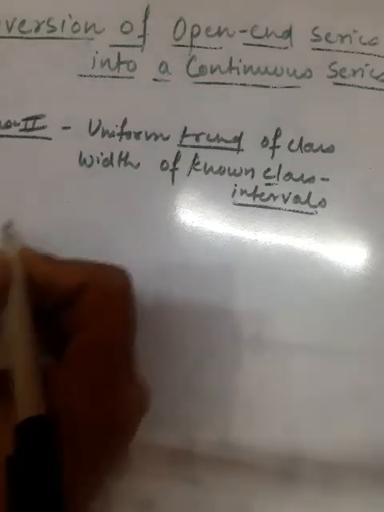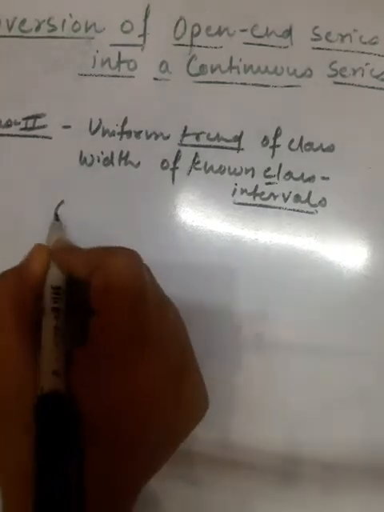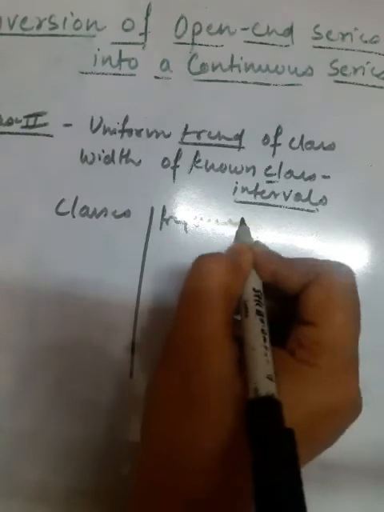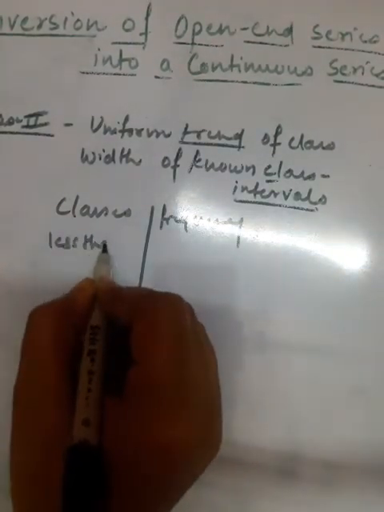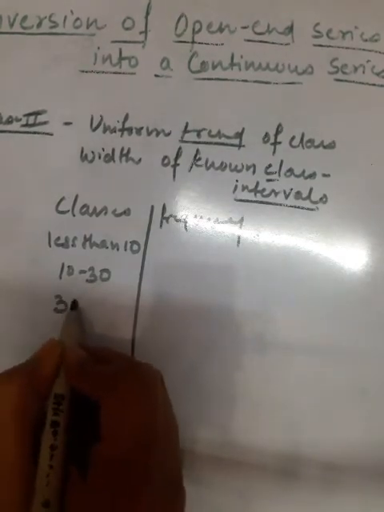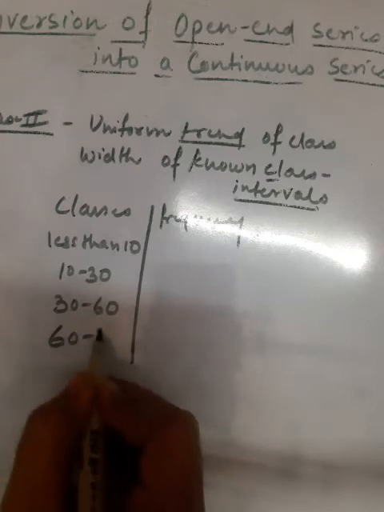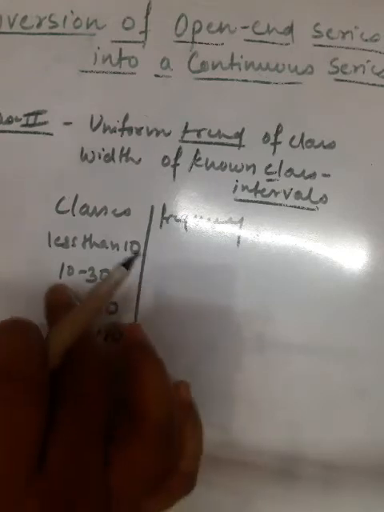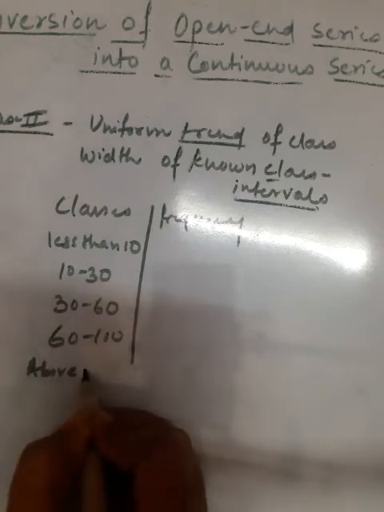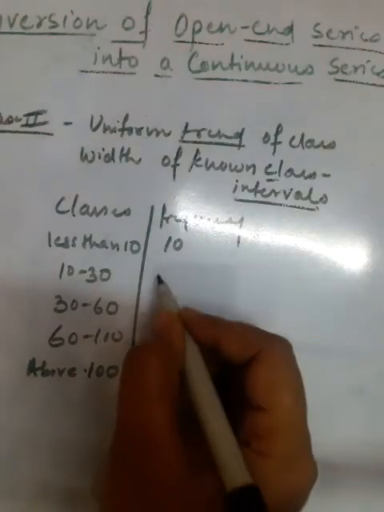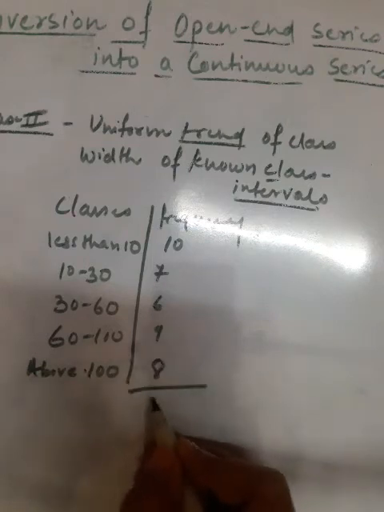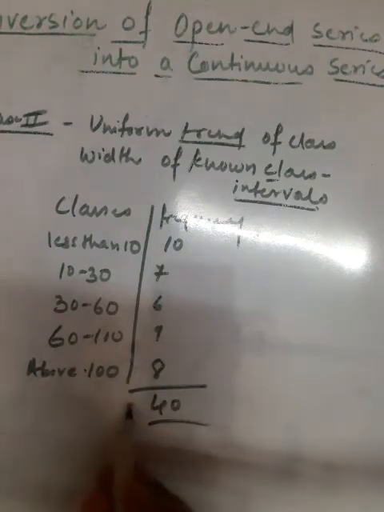I am explaining it with an example. Like we have this open-end table of classes and frequency: less than 10, 10 to 30, 30 to 60, 60 to 100. You can see here there is not a constant class interval in every class. And above 100. Suppose the frequencies are 10, then 7, then 6, then 9, then suppose 8, total is 40, that is the total frequency.